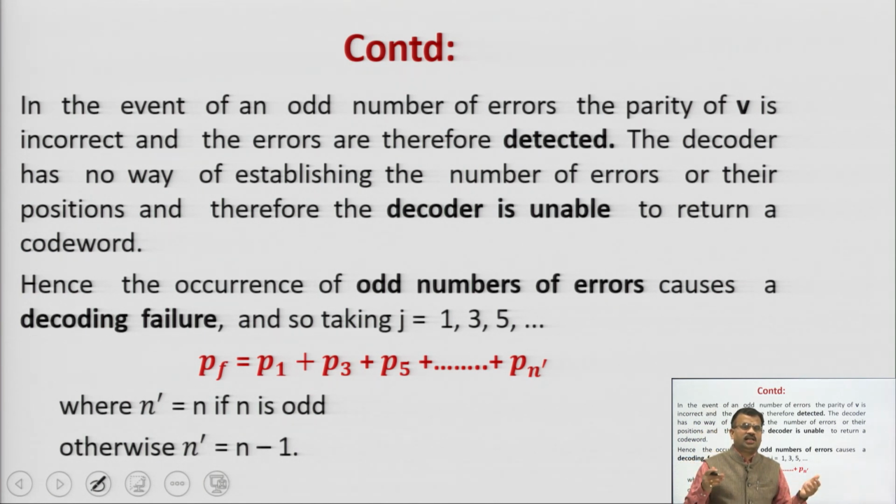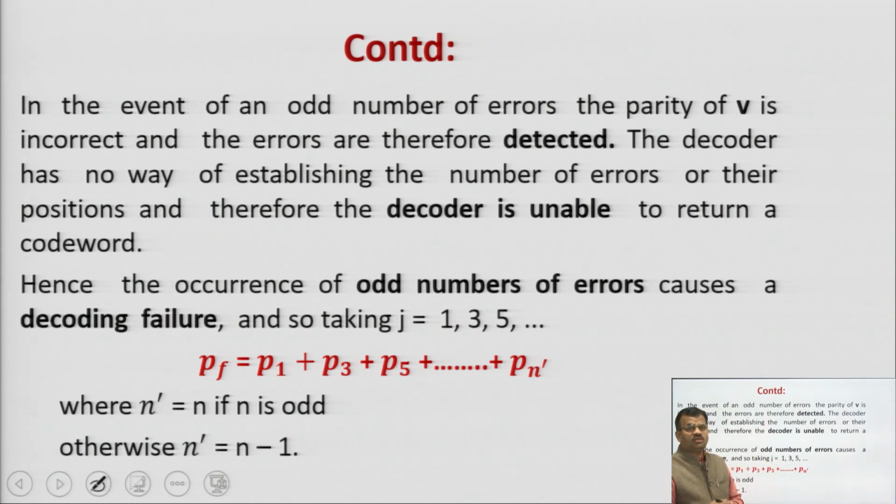Now, let us talk about PF. In the event of an odd number of errors, the parity of V is incorrect. The errors are therefore detected, but the decoder has no way of establishing the number of errors or their positions. Therefore, the decoder is unable to return a code word, or it is unable to correct the error.